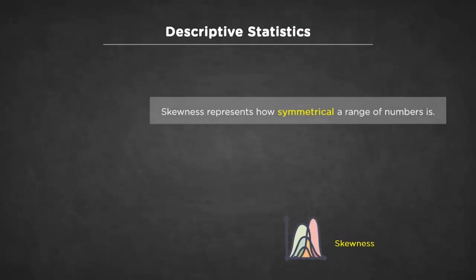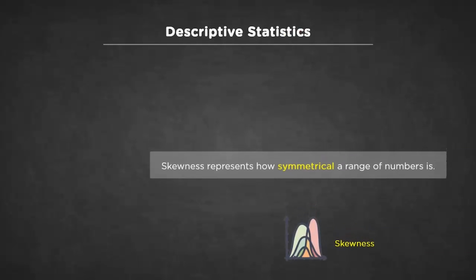Lastly, we have skewness. As the name suggests, skewness indicates how symmetrical a range of numbers is. In other words, do they tend to cluster into a smooth curvy shape in the middle of the graph? This curve is also known as normal or parametric distribution. If the lobe of the graph tends to the left or right side, then that will be considered non-parametric or non-normal distribution.